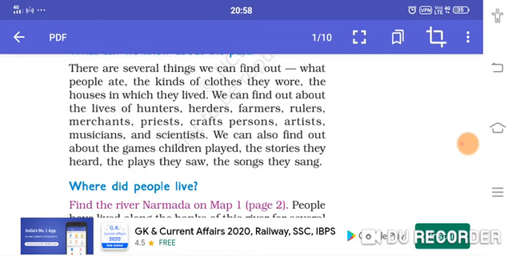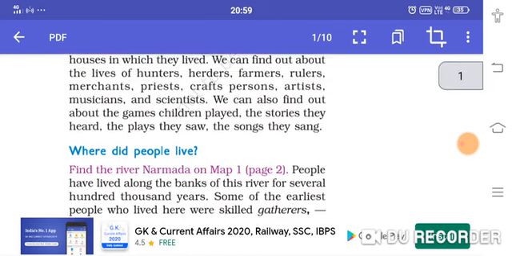And we also find out about children's games. What type of games children used to play, the stories that they heard and the songs they sang. This type of thing we will know only if we learn history. So history takes us to our ancient times. What type of people were there? It allows us to know about our ancestors, the people of the ancient period.